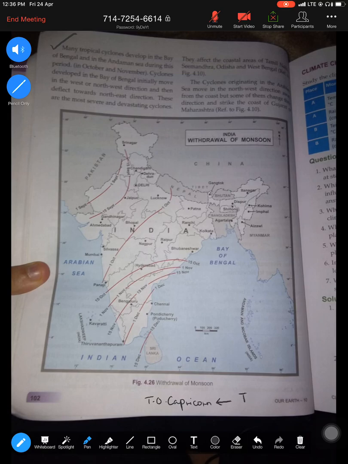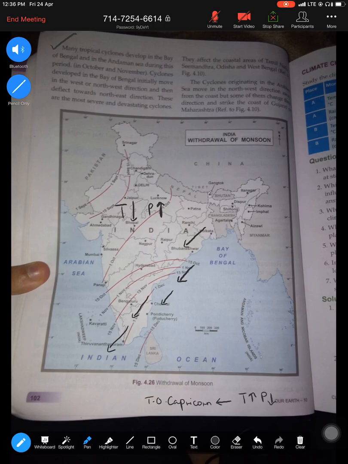So direct meaning temperature is high, pressure is low. Whereas on the surface, temperature is low, pressure is high, and we always know that wind moves from high pressure to low pressure. So here is high pressure, so wind starts moving from land, picks moisture from sea. This is how they leave the Indian subcontinent.